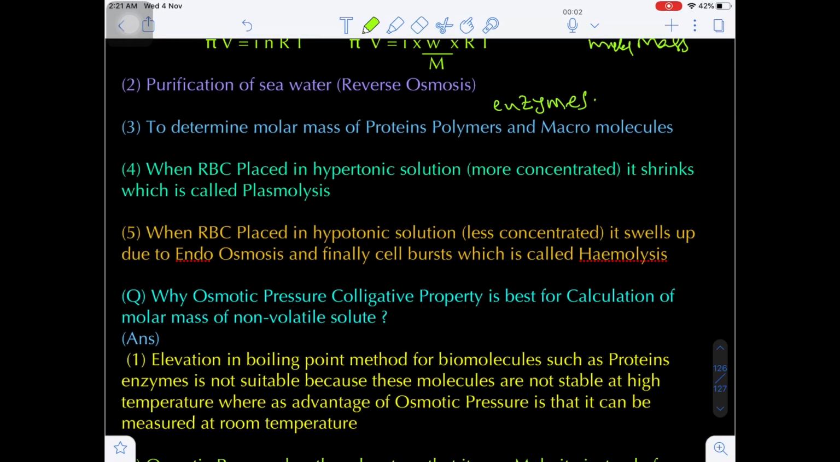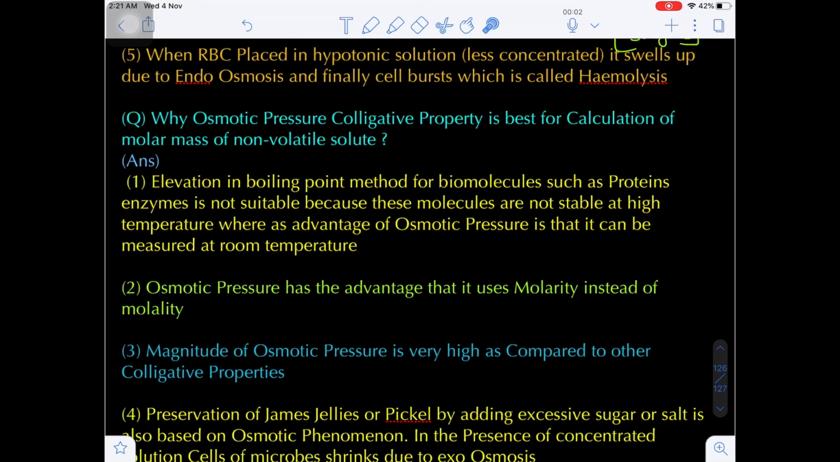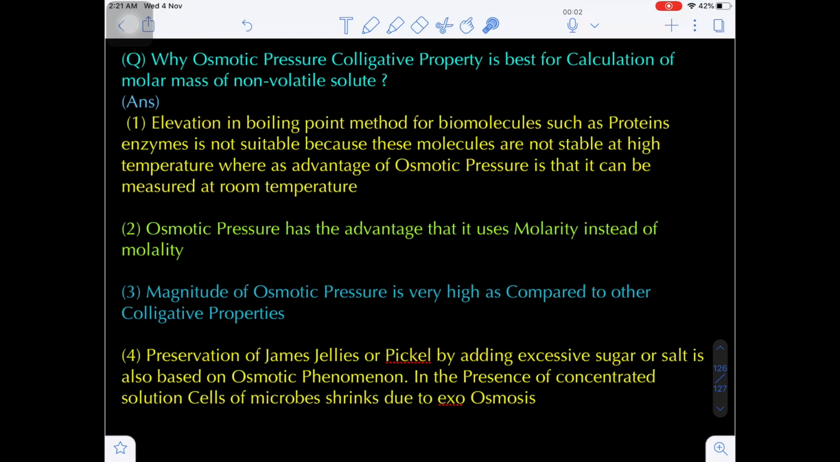When the RBC is placed in a hypertonic solution, that is a more concentrated solution, what happens? The size of the RBC shrinks and it undergoes contraction. This is called plasmolysis. When the RBC is placed in a hypotonic solution, that is a less concentrated solution, what happens to the cell? It swells up, that means it bulges. When the cell bulges, the cell expands. That phenomenon is called hemolysis. Hemolysis and plasmolysis, both are dangerous.